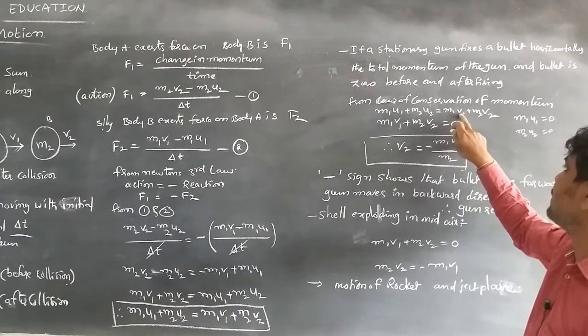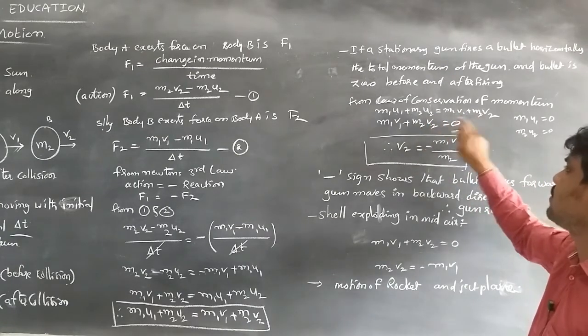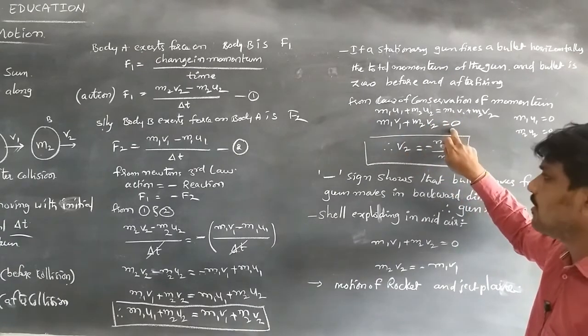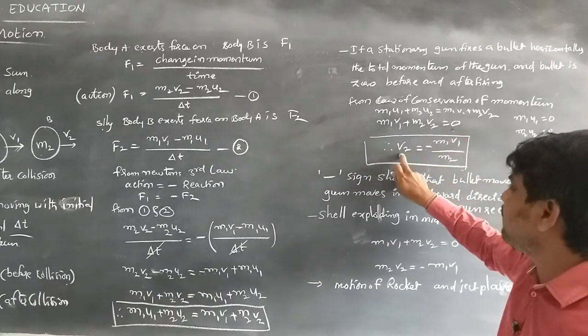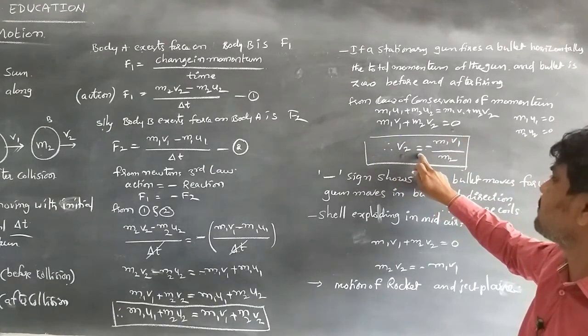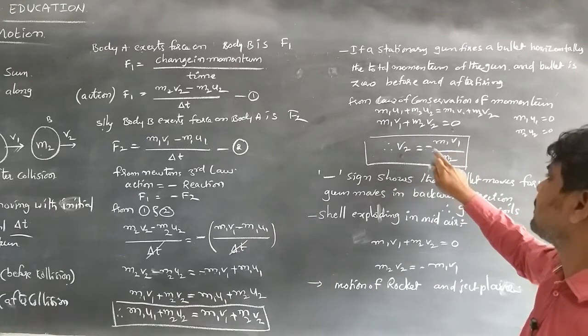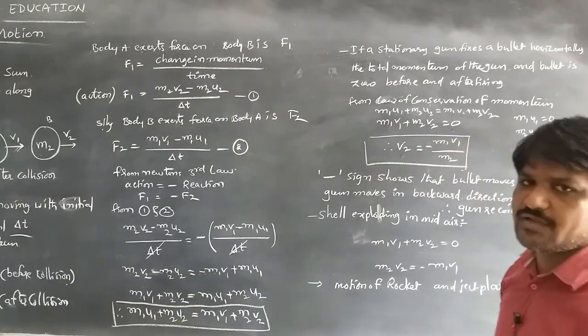So m1v1 plus m2v2 is equal to 0. From that, the velocity of the bullet, v2, is equal to minus m1v1 by m2.